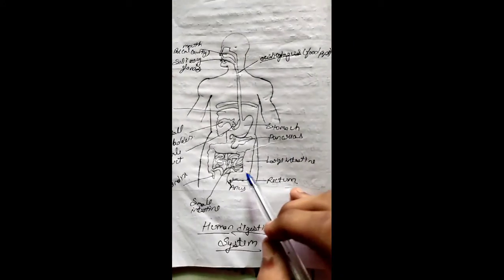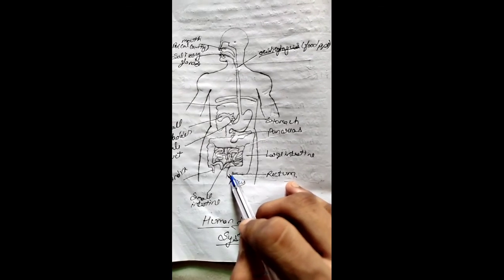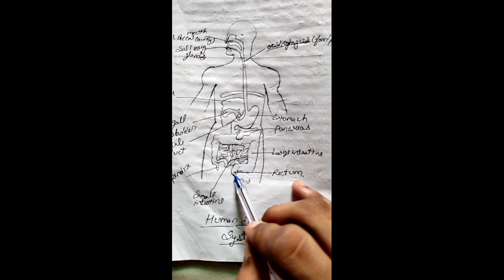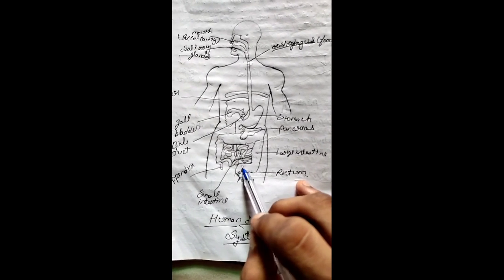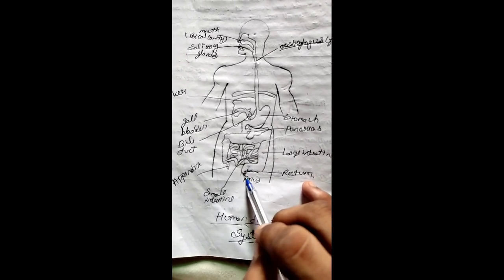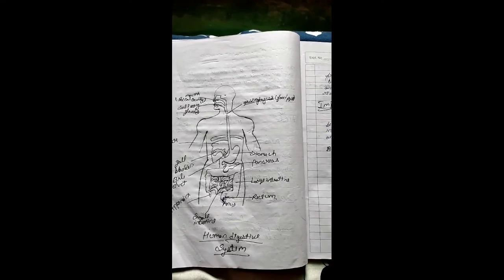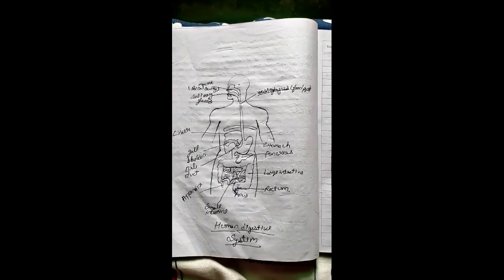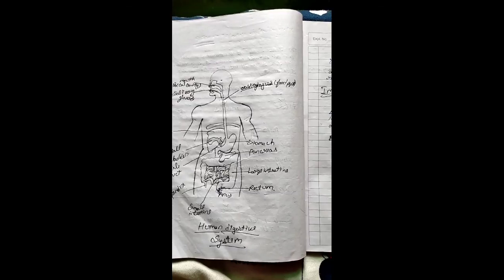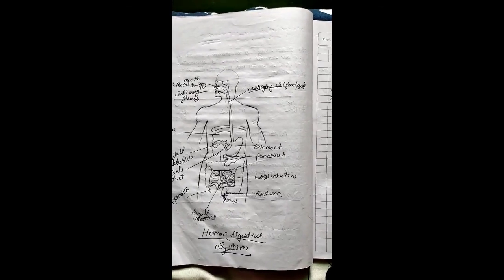I will show you all this by this diagram. In this we can see that this is rectum in a large intestine. Here all the fecal matter is stored, and after this it goes out through anus. So now we have completed this part of this life process chapter, nutrition.